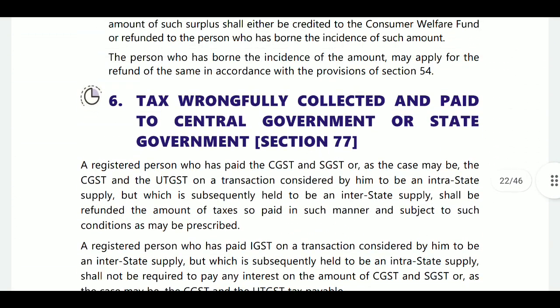Next, section 77. Tax wrongly collected and paid to the central government or state government.